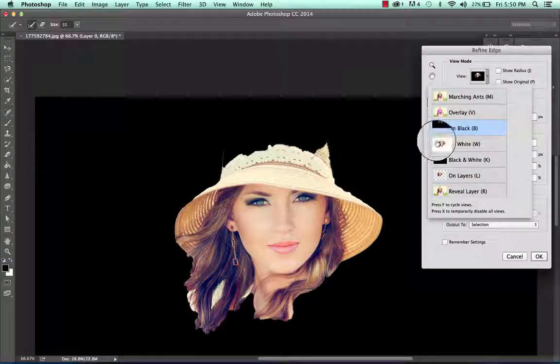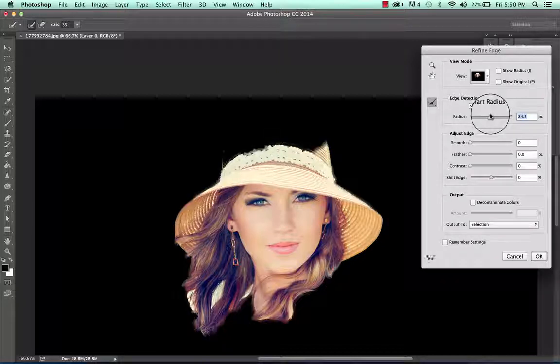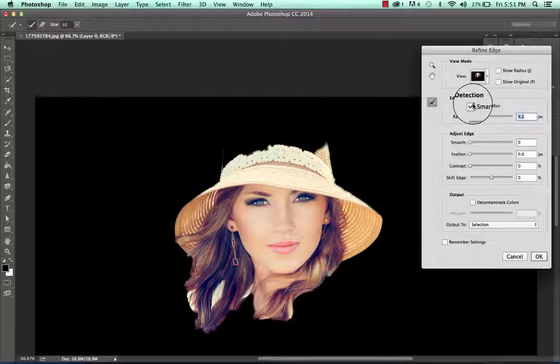For this, we're going to use the black one though. And you'll see if we click Smart Radius, this will kind of give us an automatic softer edge, almost a watercolor featheriness, which is kind of cool. It has its purposes in editing. And then we can, of course, smooth our edge out if it's a little jagged. This one looks really bad, so I cranked it all the way up. So it's really starting to smooth that edge out.